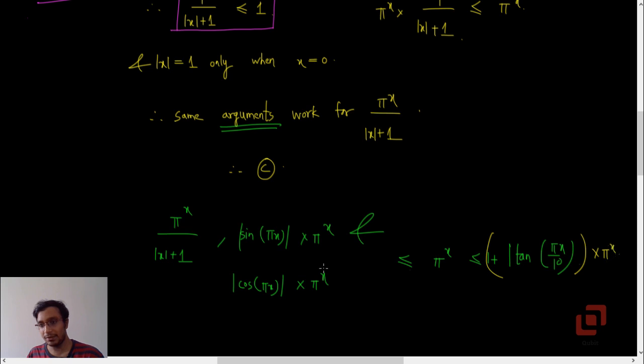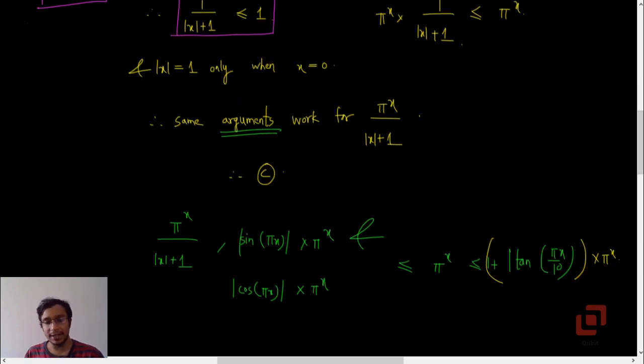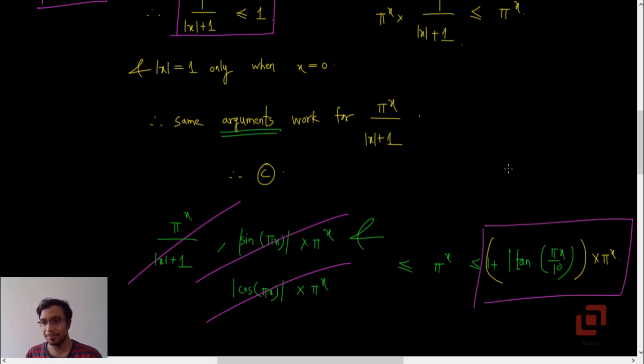Into pi raised to x. Okay, because these functions will be equal to each other only at finitely many points. So we had already discarded sine and cos, and now it's time to discard pi raised to x upon mod of x plus 1. Okay, so which function will have the largest area? The one that lies on the top of all other functions. So it is this function, and that is option C.